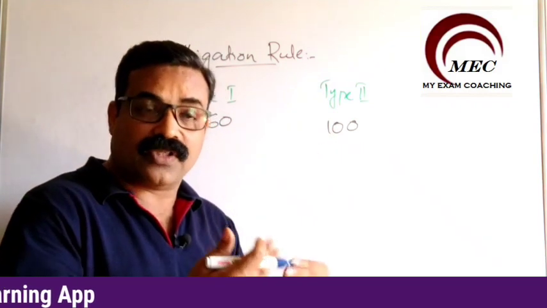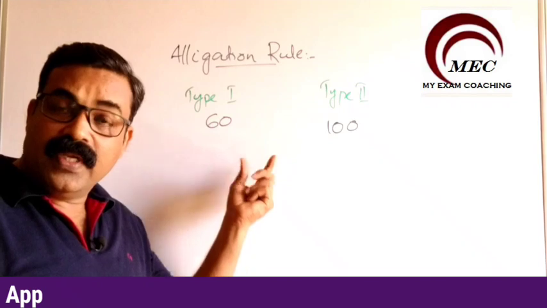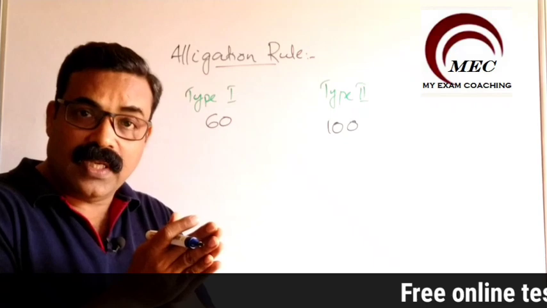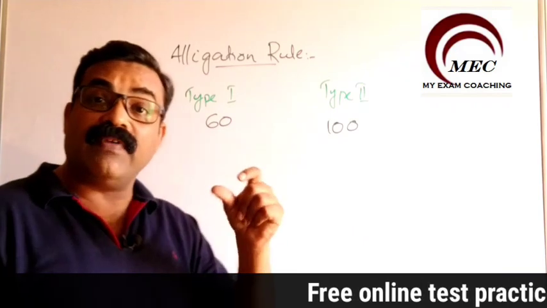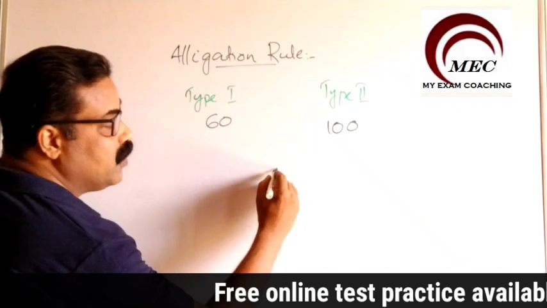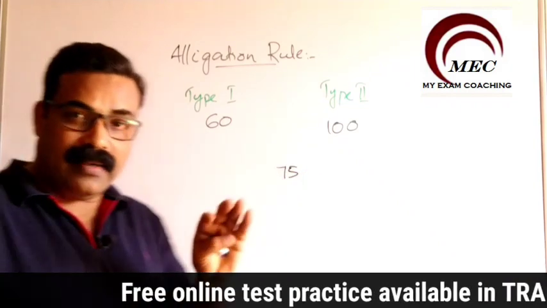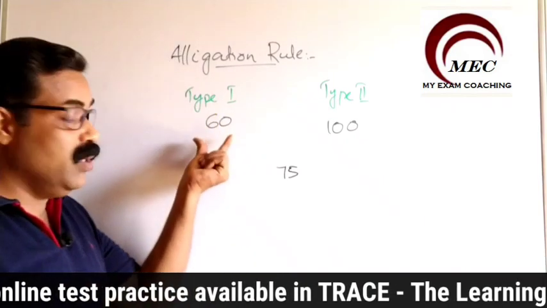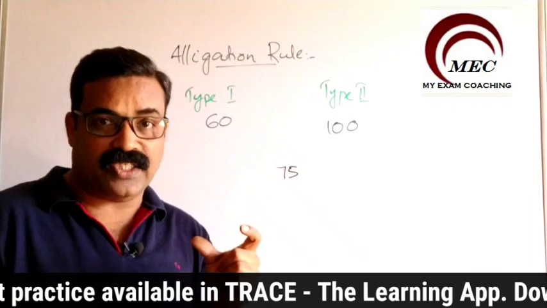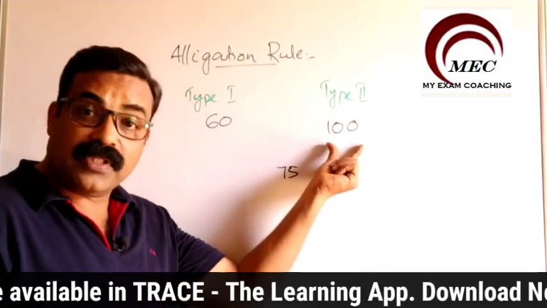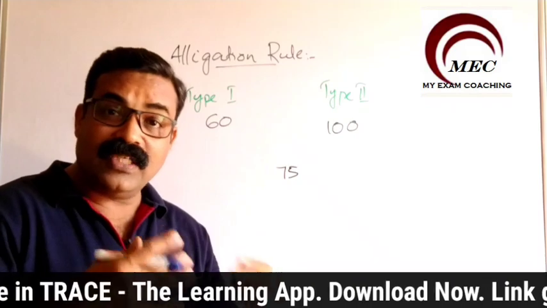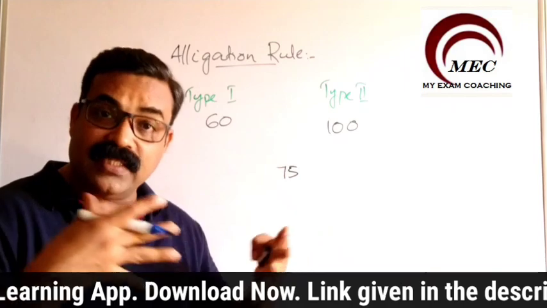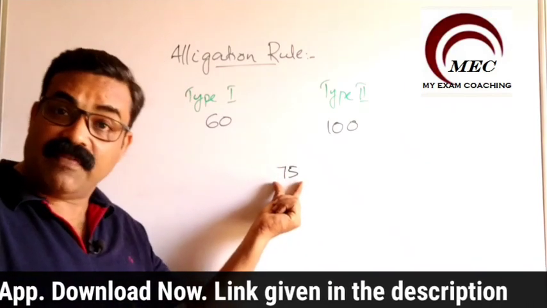Dearer means expensive, costly. So now what will this shopkeeper do? He will mix both, and he wants to sell it for 75 rupees. Understand very clearly, there are two types of mangoes. Type 1 mango costs 60 rupees per kg and type 2 mango costs 100 rupees per kg. The shopkeeper mixes type 1 and type 2 together and sells it for 75.